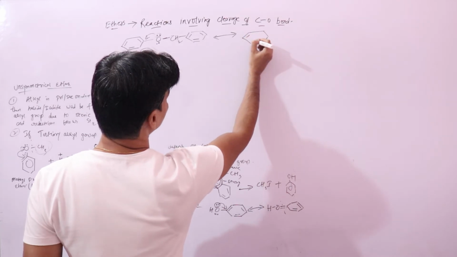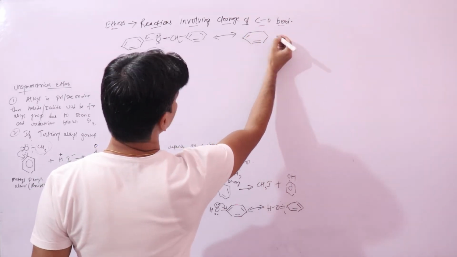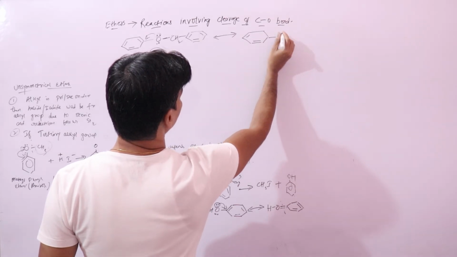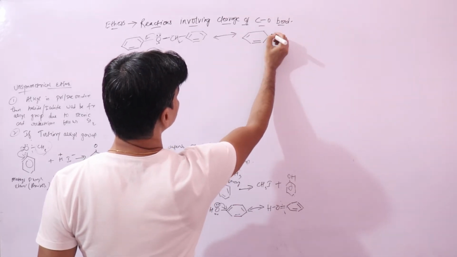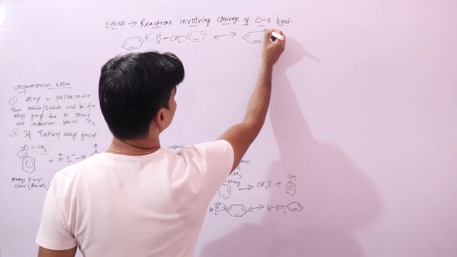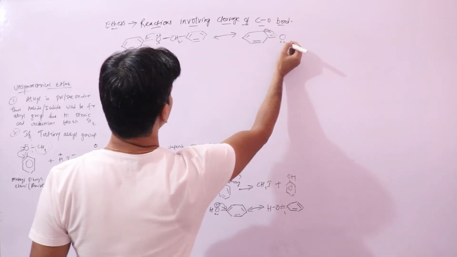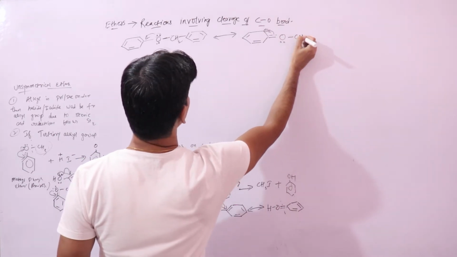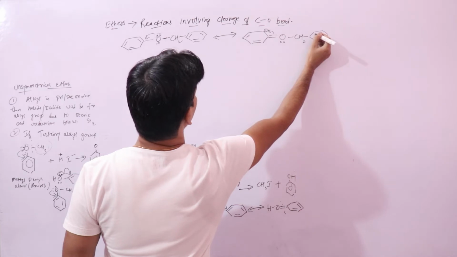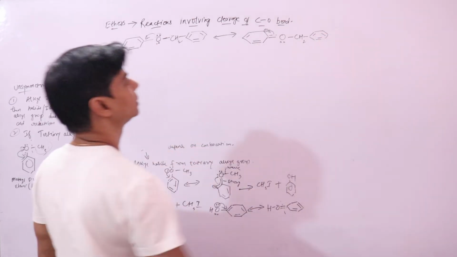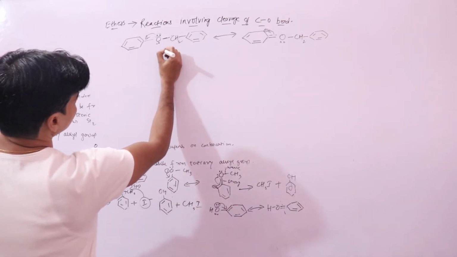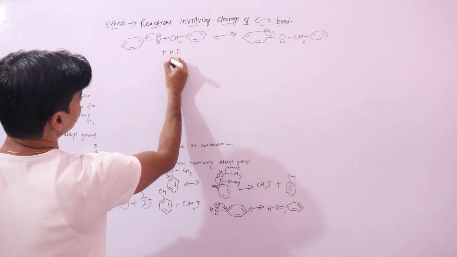What will get formed is, you have a partial double bond character here, you have a negative charge here, then you have CH2, like this. Now if you have HI, let's do the reaction with HI here.